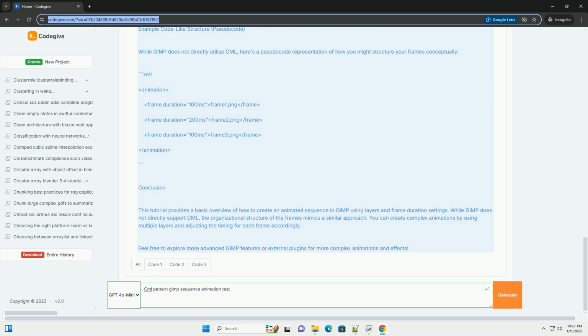Step 1. Prepare your frames. 1. Create your frames. Use GIMP to create each frame of your animation. You can do this by creating a new image, File, New, and drawing each frame on a separate layer. 2. Export your frames. Alternatively, if you have a series of images, ensure they're in a format GIMP supports, like PNG or JPG.